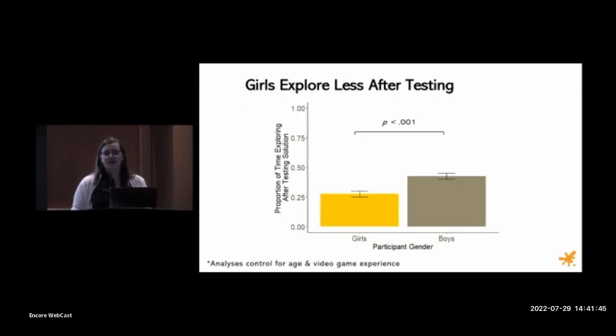So for the next set of graphs, the x-axis is always participant gender, and the y-axis will change based on the variable I'm describing. Importantly, all of these analyses control for age and video game experience, so any differences we see are above and beyond skill differences. So we do see that girls spend less time exploring after testing.